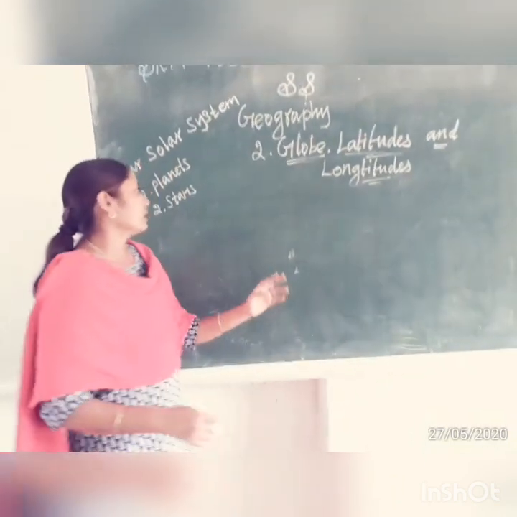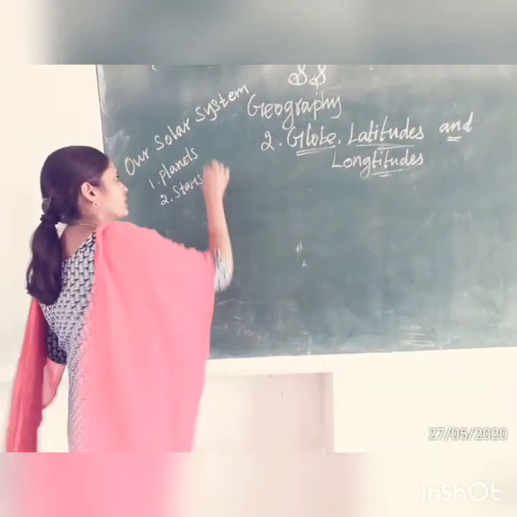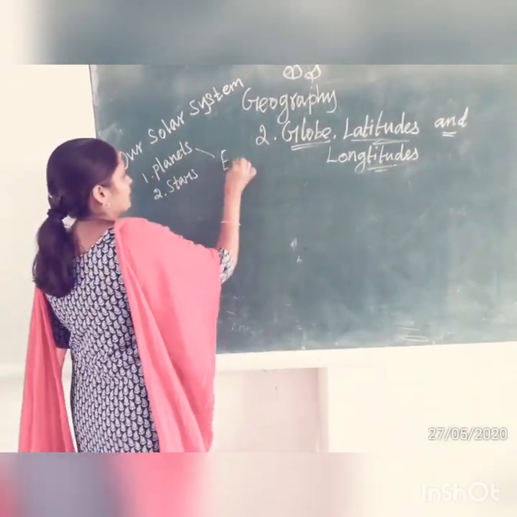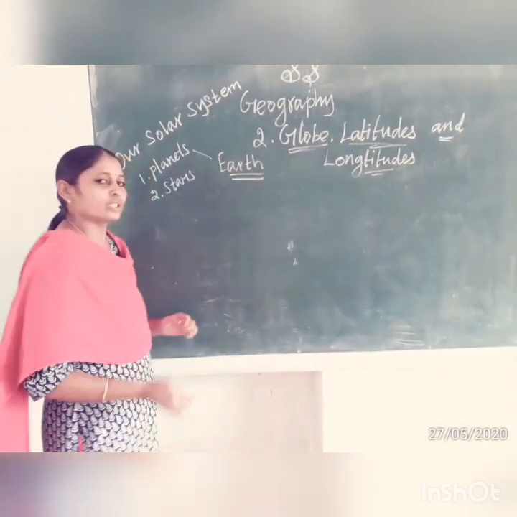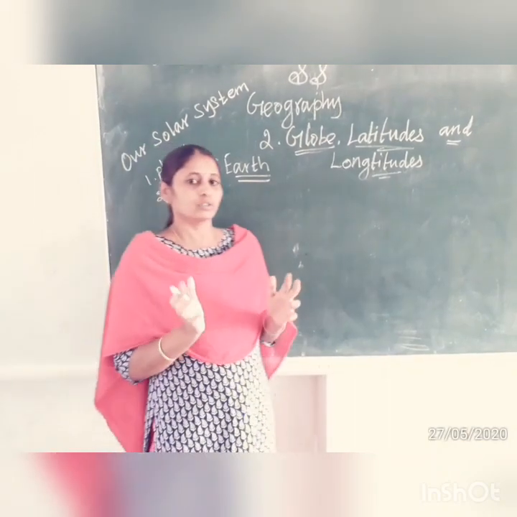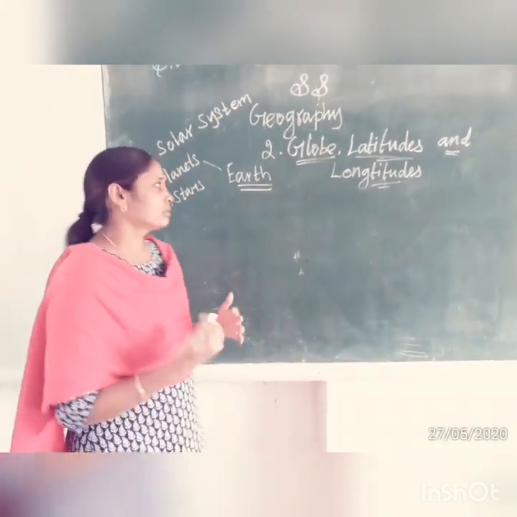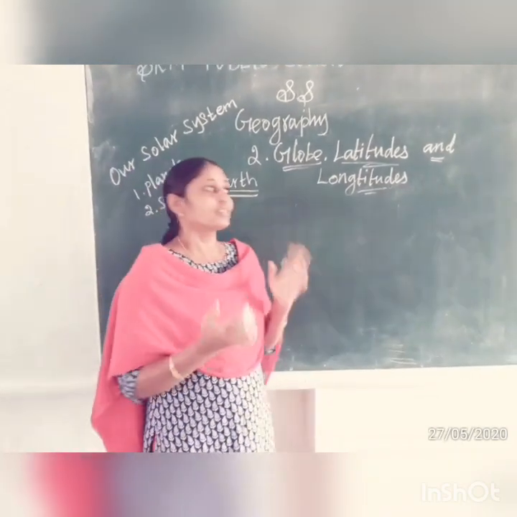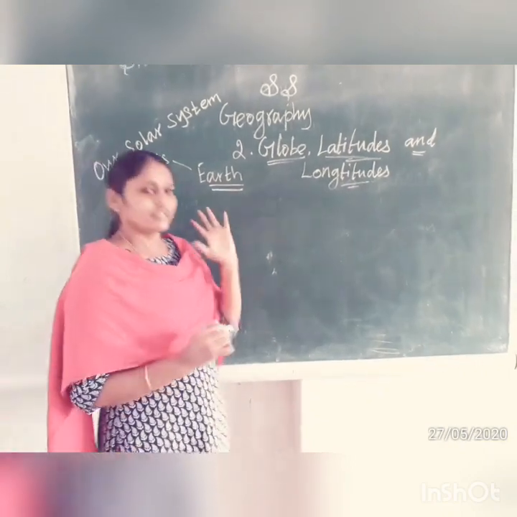In our solar system, one of the planets is Earth. Earth is our planet. On Earth alone we are living, so this is called our planet. We are used to the words our planet. So in this lesson we are going to discuss our planet Earth.